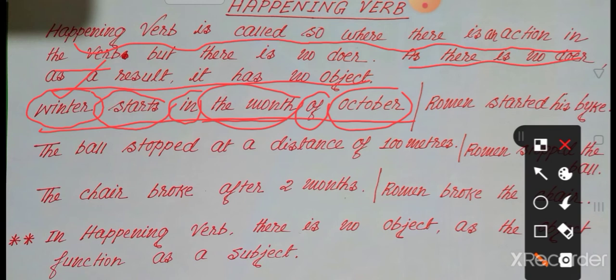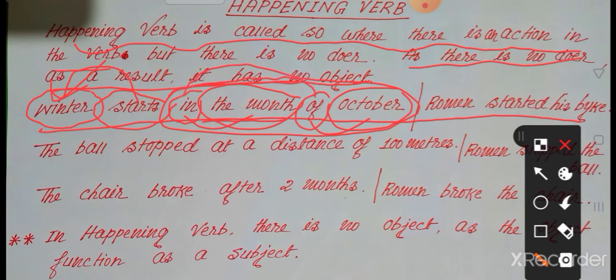So now look at the second example. Winter starts. Also look, as there is no doer. Winter is not a doer here. As there is no doer, there is no object in the sentence. Is there any object? No. There is an object here, but it is not a verbal object. It is a prepositional object. In the month of October, in and of are prepositions, and the month and October are prepositional objects, but these are not verbal objects.